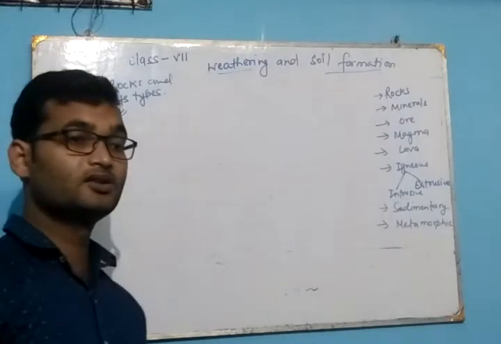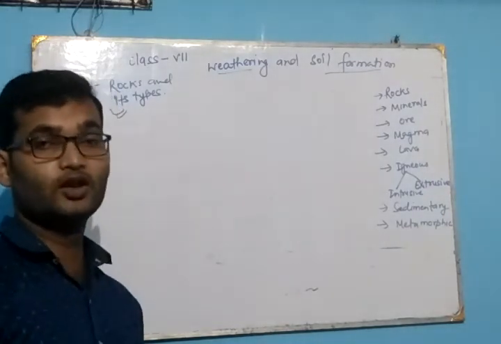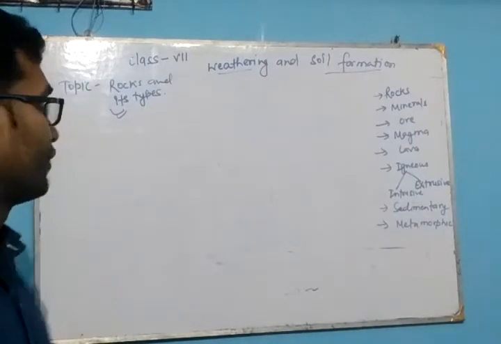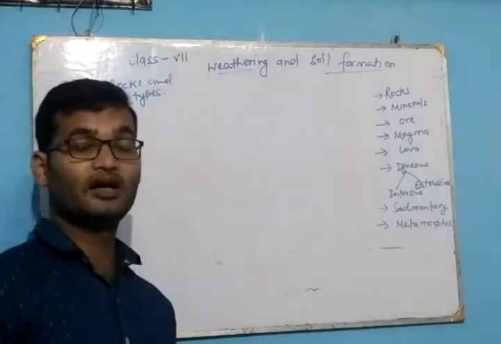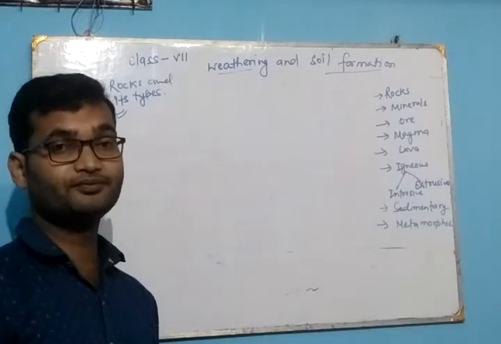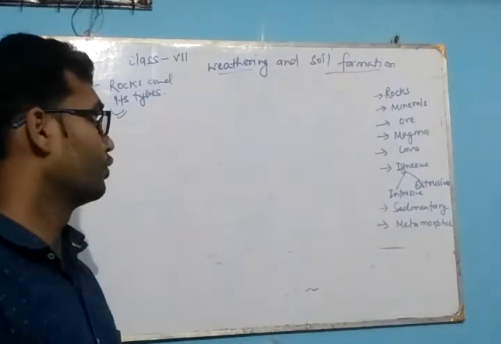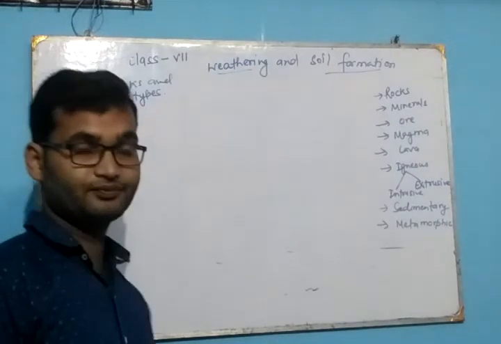For example, the ore of iron, the ore of aluminium. The ore of aluminium is known as bauxite, and the ore of iron is known as hematite.